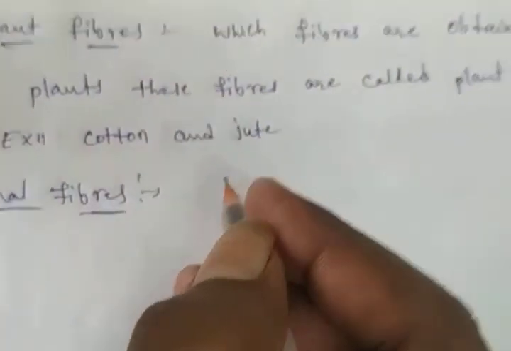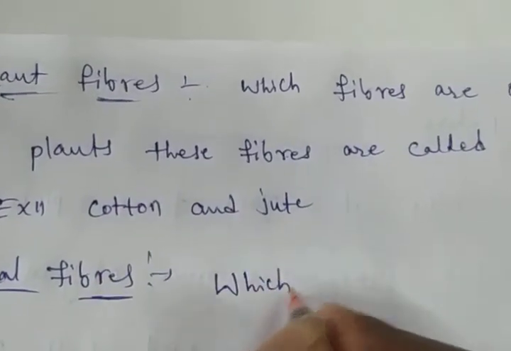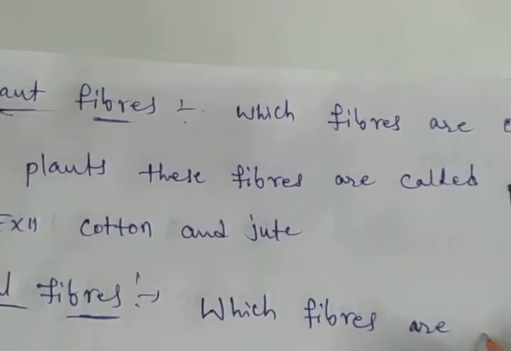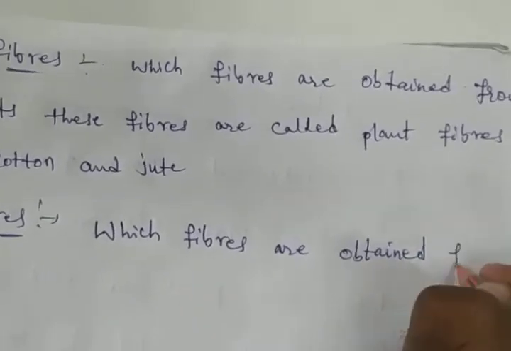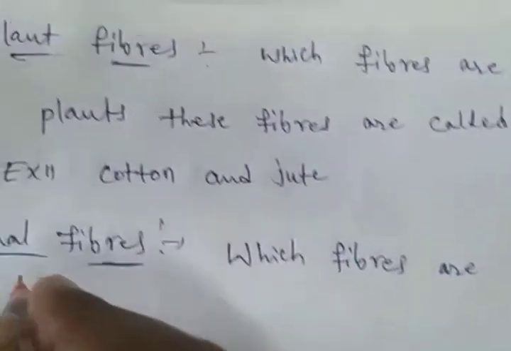Now, what are animal fibers? Which fibers are obtained from animals?